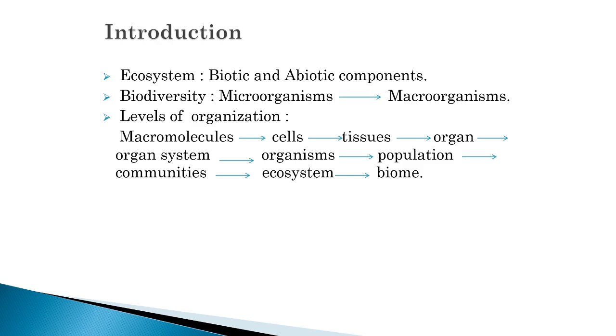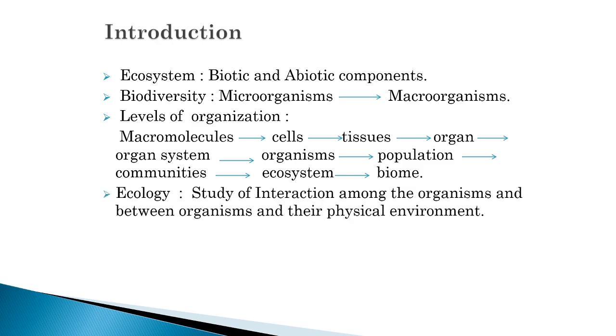The whole organ system works for the organism, and organisms living in a population are part of communities, which lead to forming an ecosystem, and ecosystem leads to forming a biome, that we already did in previous lectures.